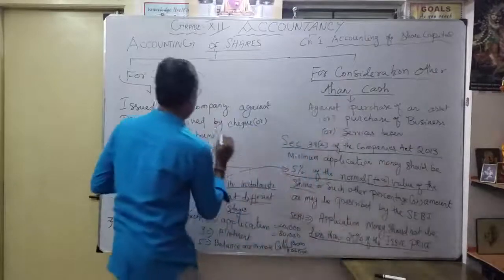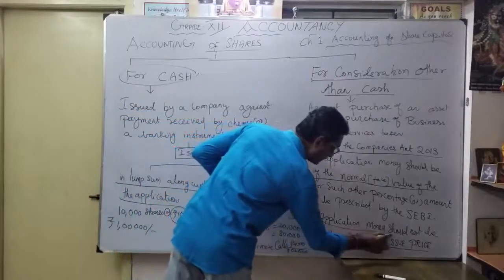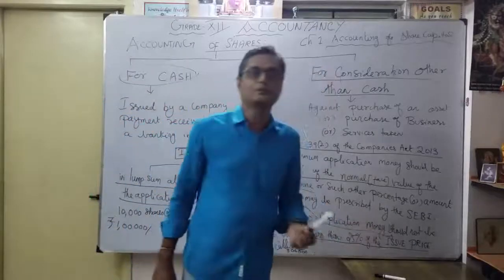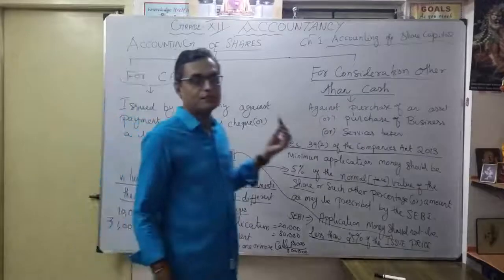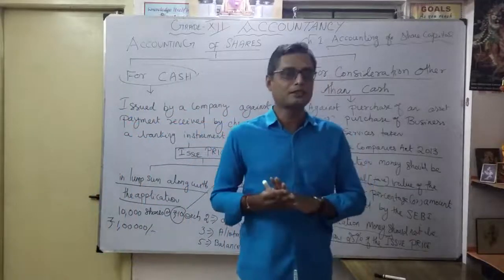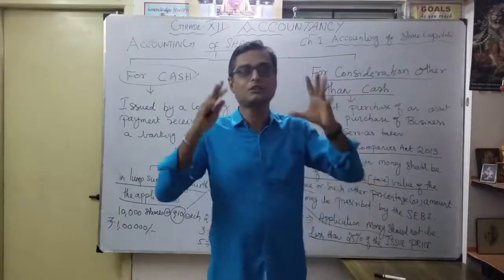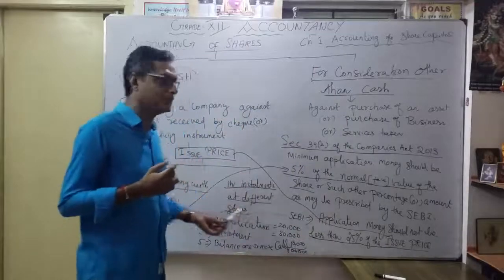That's what they are mentioning. For example, for the entire 1 lakh, the application money should be 25%. So 25% means 25,000. According to that amount, you want to fix the application money. Now understood, at least 25,000 you have to receive as application, 25% of the issue price.